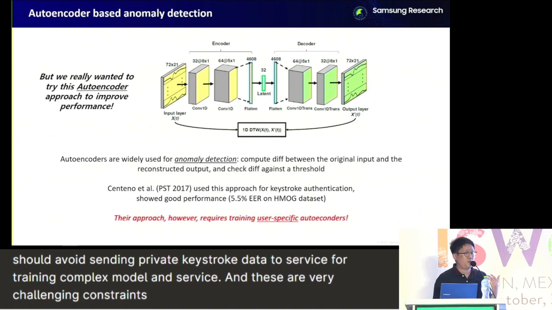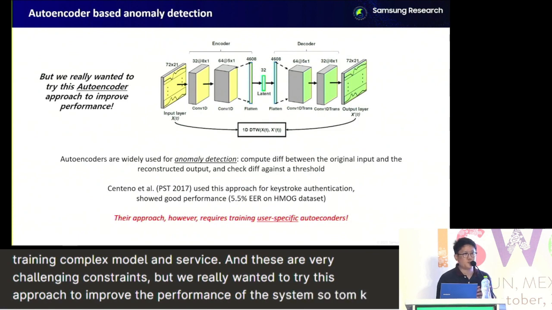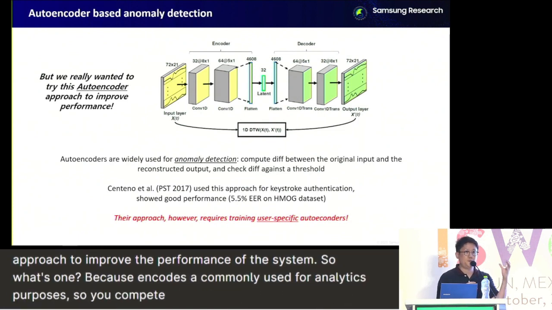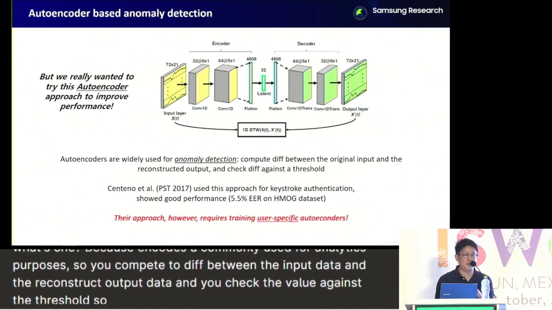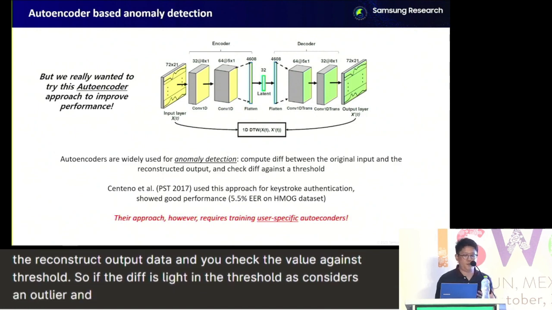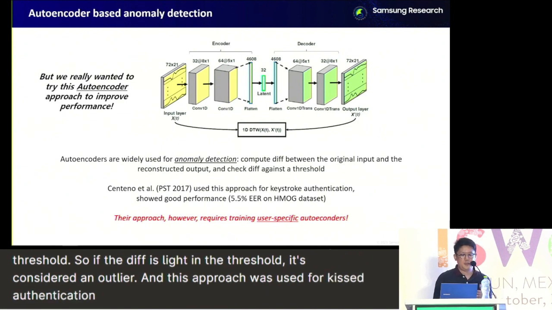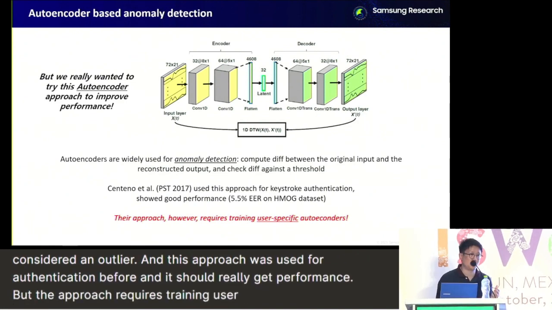But we really wanted to try this autoencoder approach to improve the performance of the system. Autoencoders are commonly used for anomaly detection. You compute the difference between the input data and the reconstructed output data, and you check the difference value against a threshold. If the difference is larger than the threshold, it's considered an outlier. This approach was used for keystroke authentication before, and it showed really good performance. But the approach requires training user-specific autoencoders, so you have to train a separate autoencoder for every user.